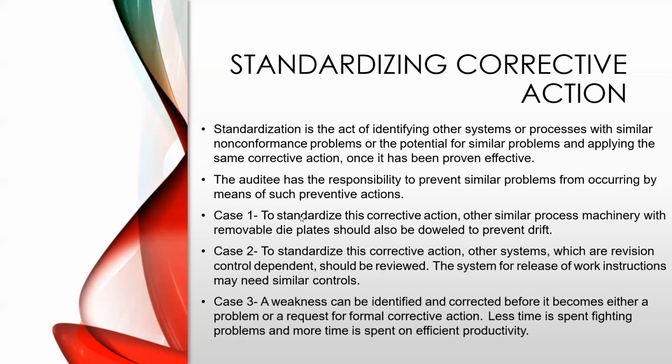Case 2, to standardize the corrective action, systems which are revision control dependent should be reviewed. The system for release of work instruction may need similar controls. Case 3, a weakness can be identified and corrected before it becomes either a problem or a request for formal corrective action. Less time spent fighting problems and more time spent on efficient productivity.